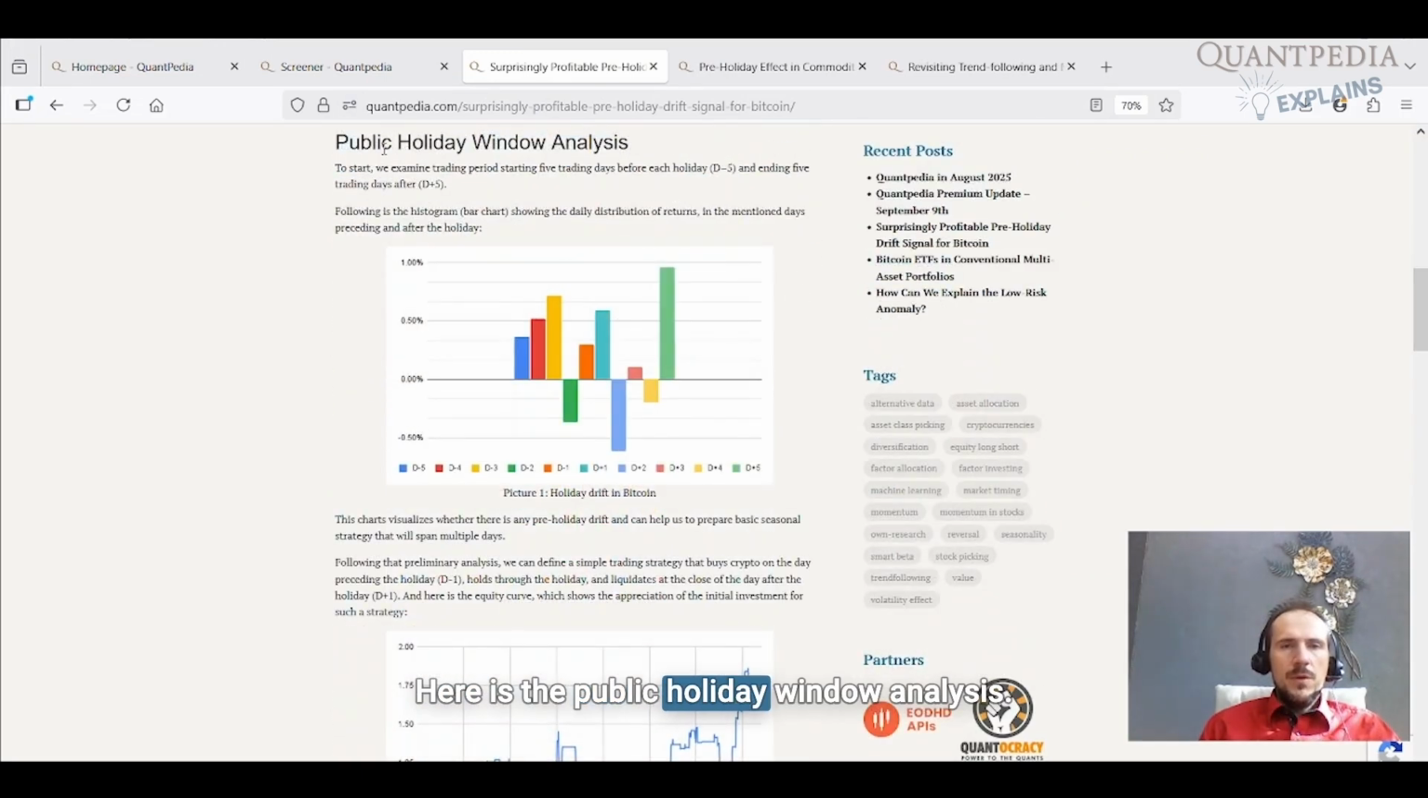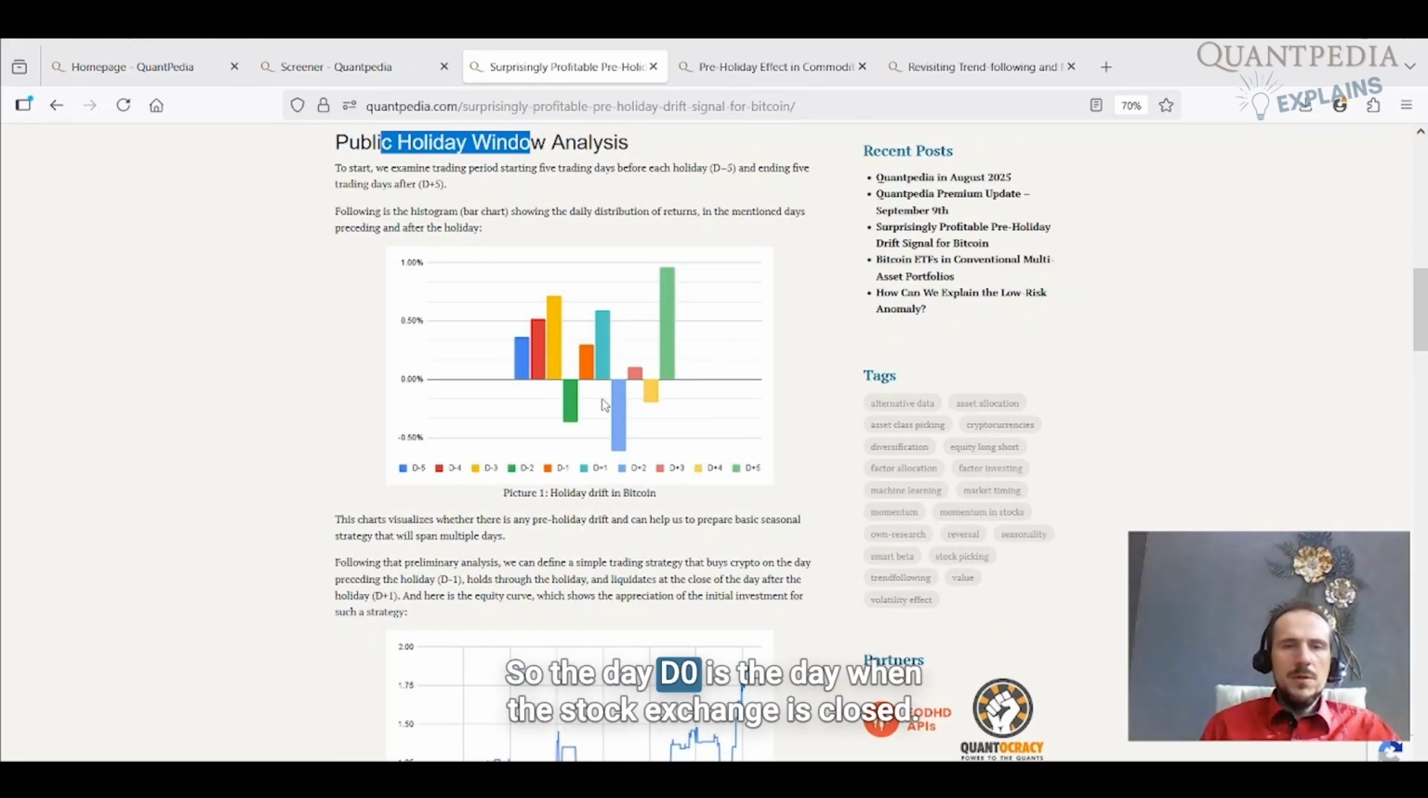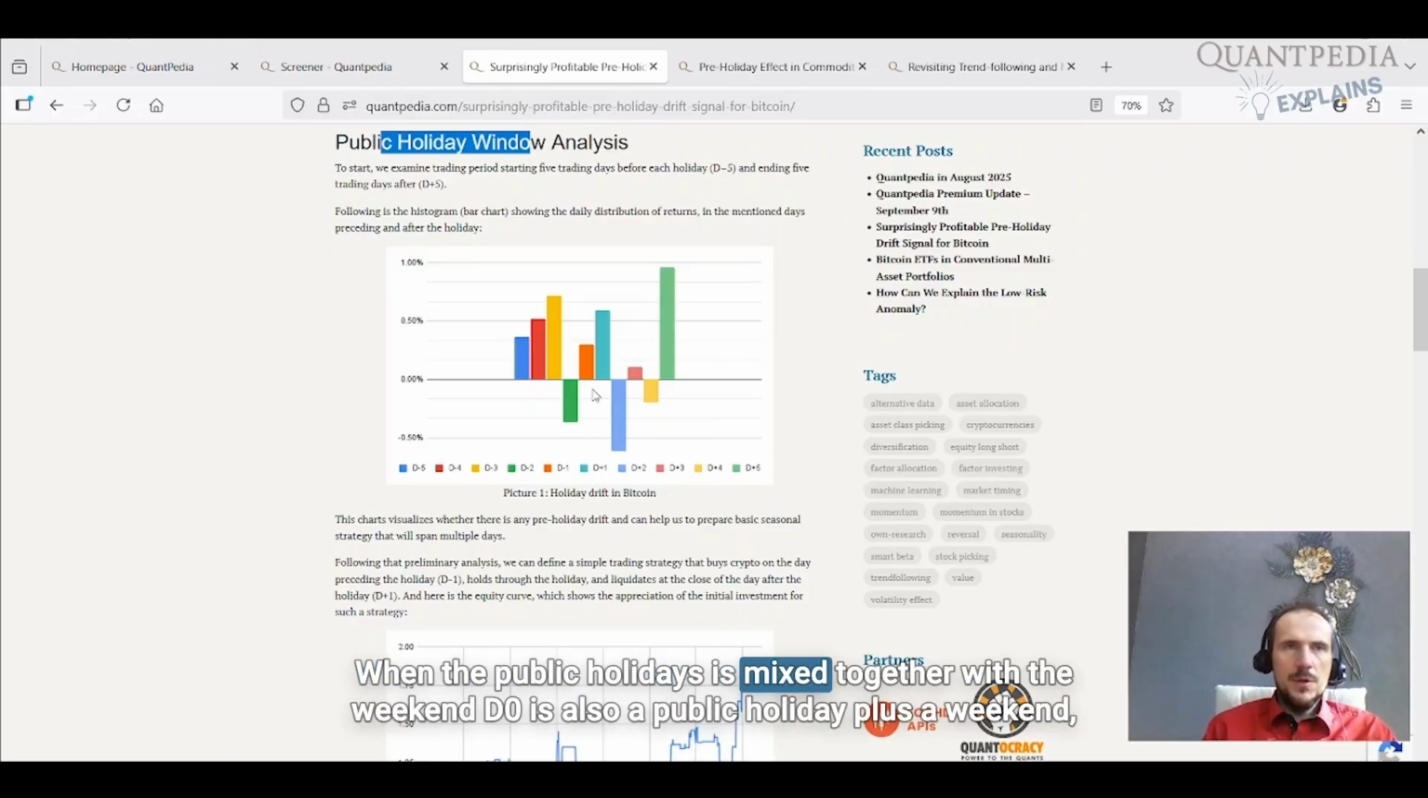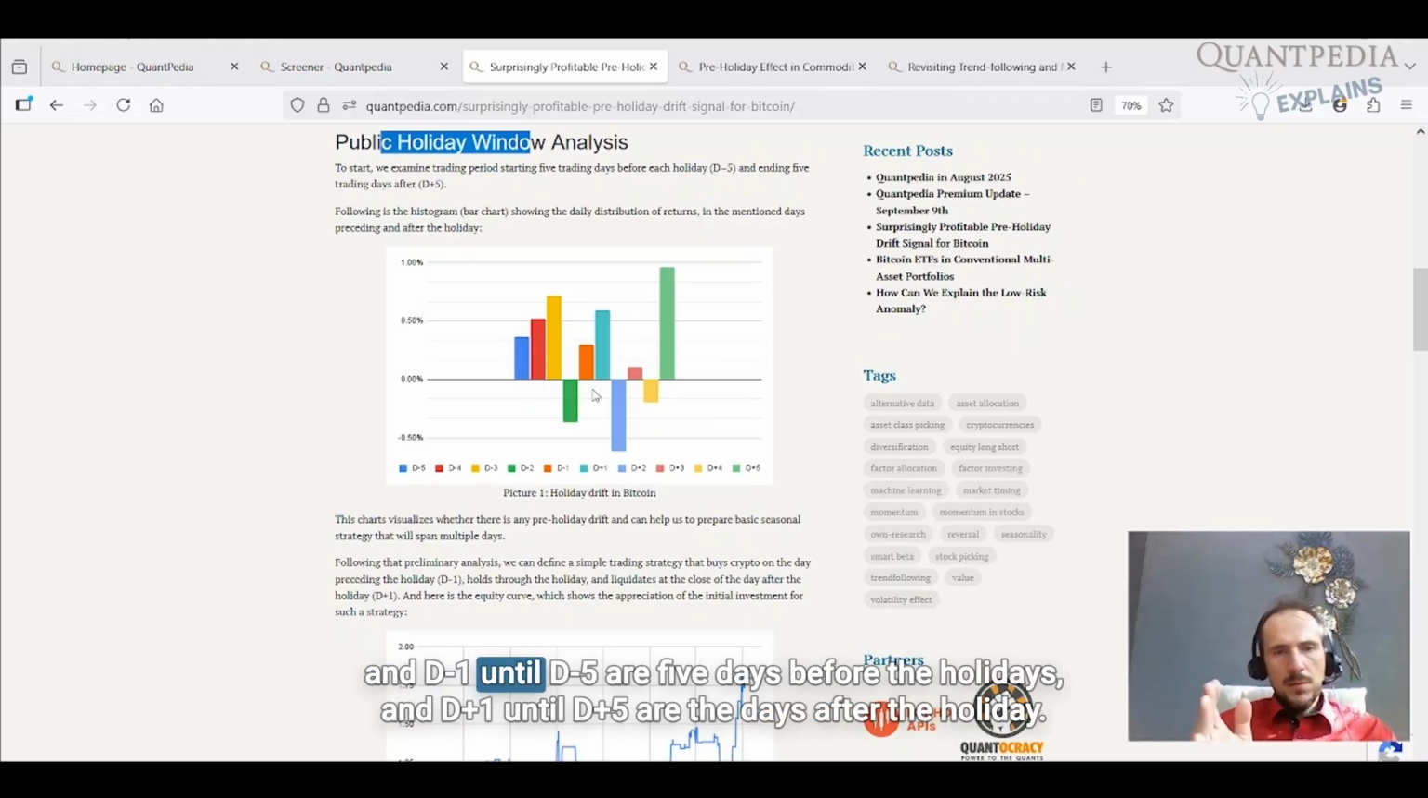Here is the public holiday window analysis. The day D0 is the day when the stock exchange is closed. When the public holiday is combined with the weekend, D0 is also the public holiday plus the weekend. D-1 until D-5 are the 5 days before the holidays, and D+1 until D+5 are the days after the holiday.